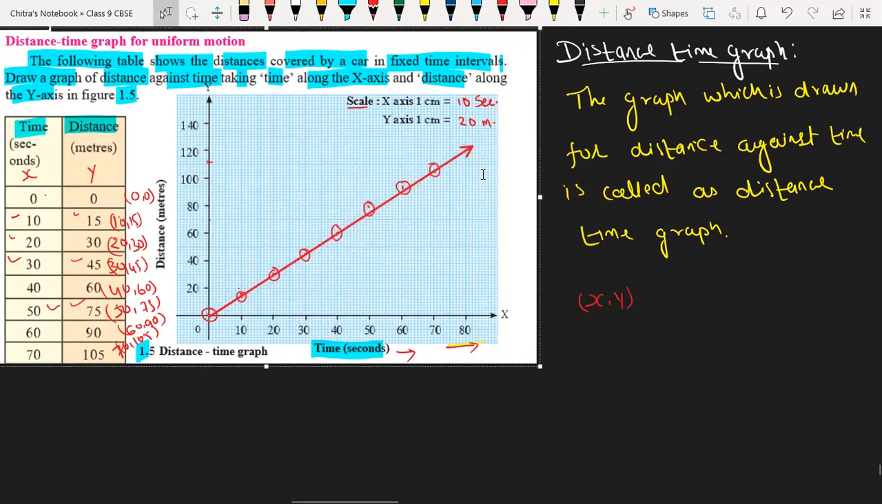Okay. So see what this line represents. This line represents the positive slope. That positive slope represents the uniform motion, which means every time the velocity increases by an equal distance. Okay, so that's why it is a positive slope. So this is all about the distance time graph for uniform motion.